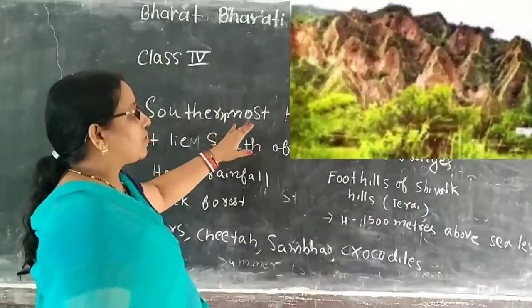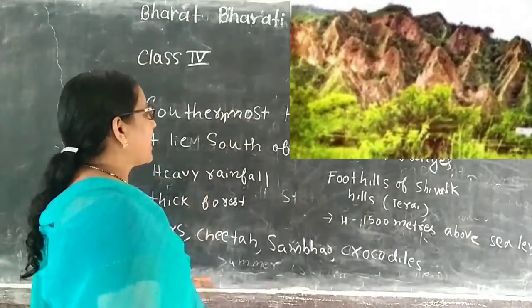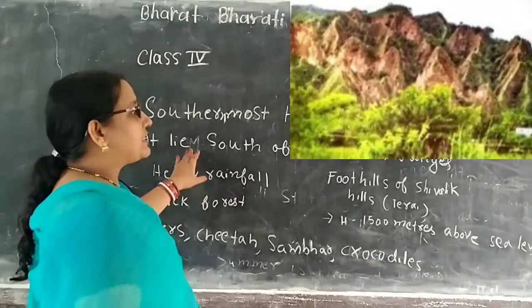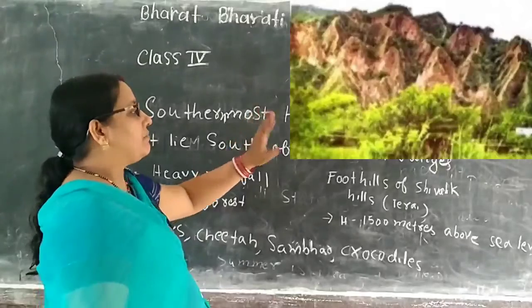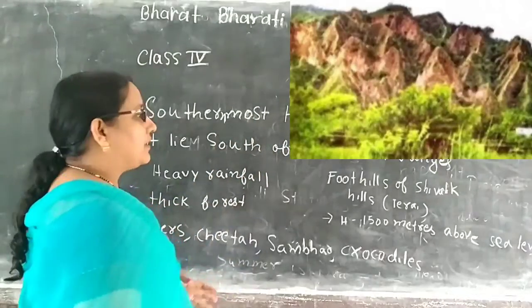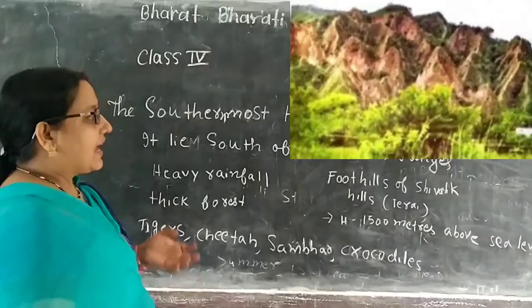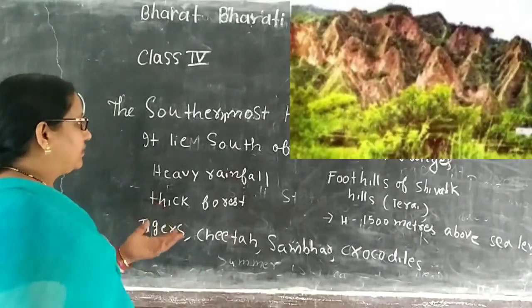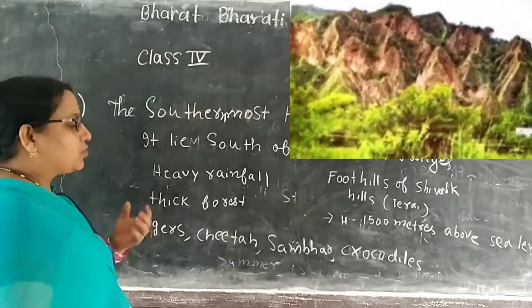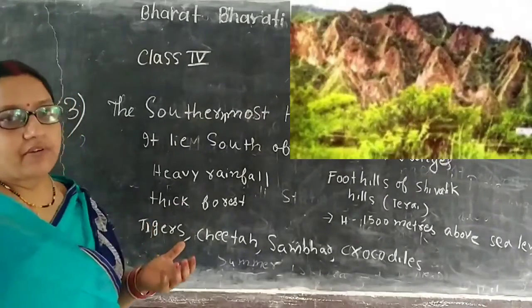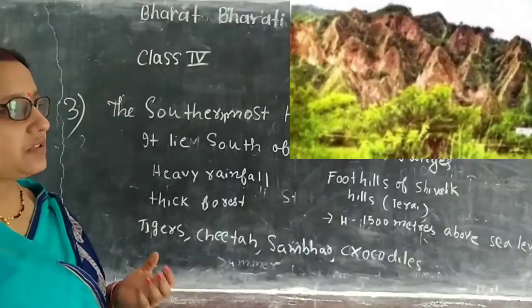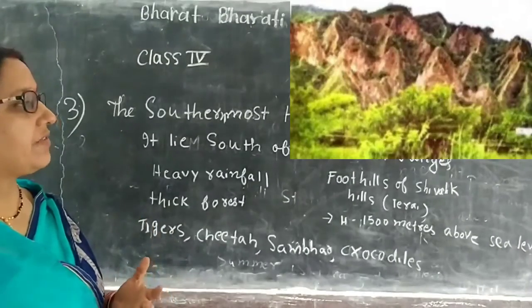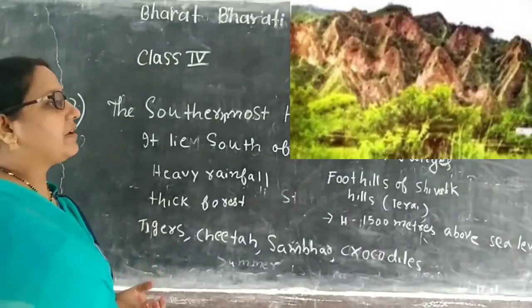The third part is also called the Shivalik Hills. These ranges are in the south of the Himachal ranges. Heavy rainfall falls on this part of the Himalayas, and as you have read in the chapters, where the rainfall is very good, the vegetation is also good.